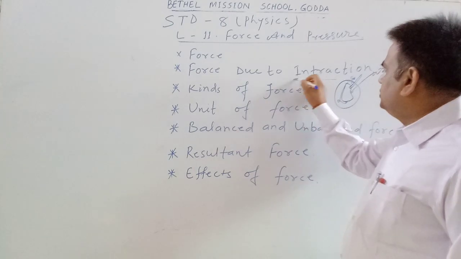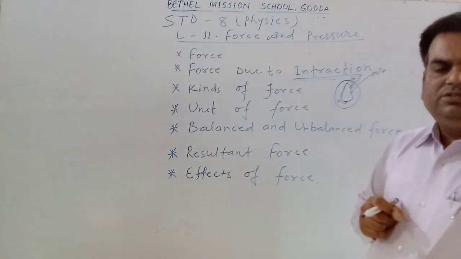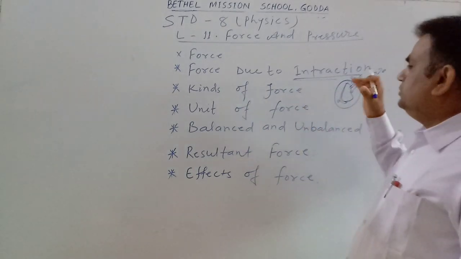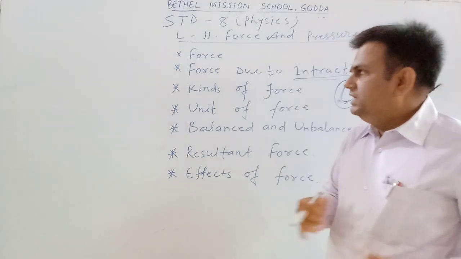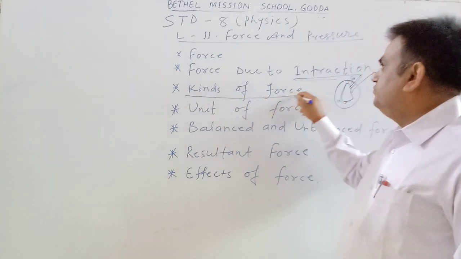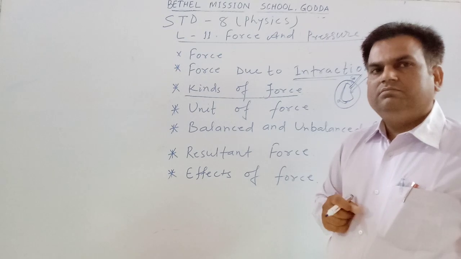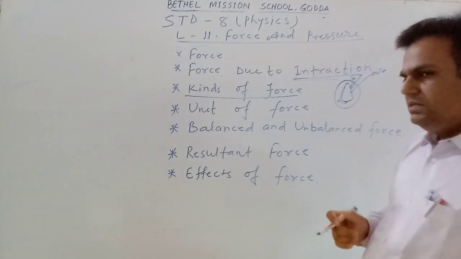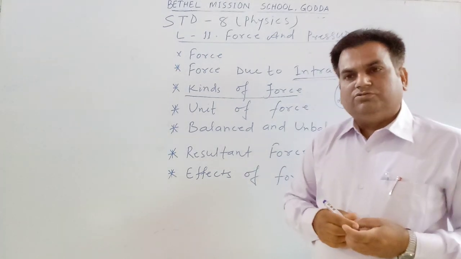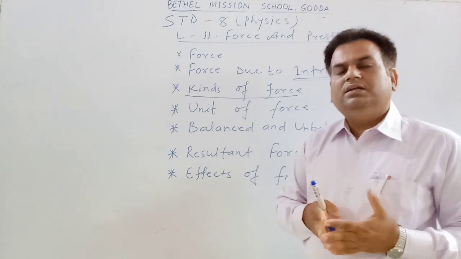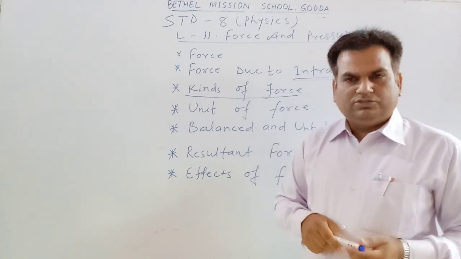And these interactions are of two types. So we can say the kinds of force are two types: one is contact force and the other is non-contact force.